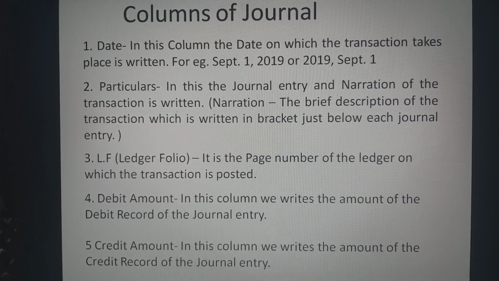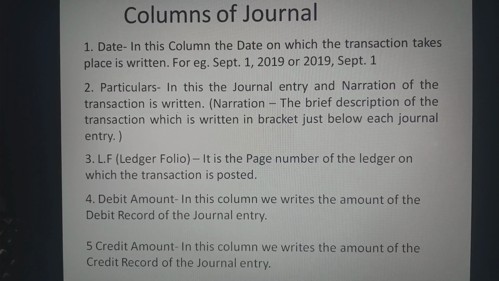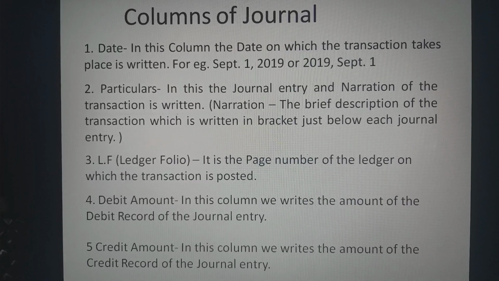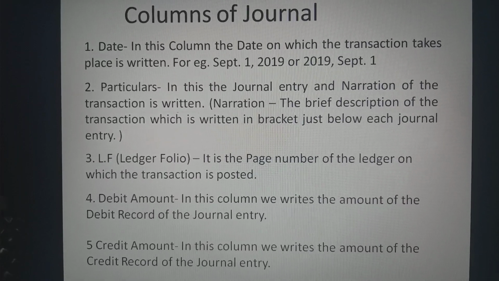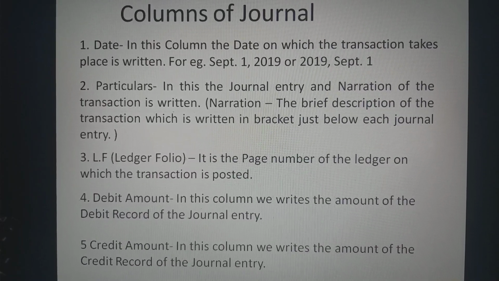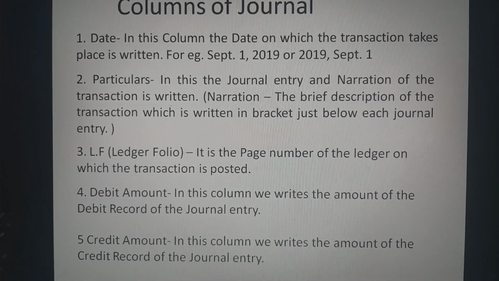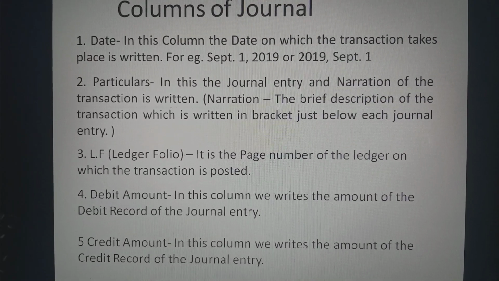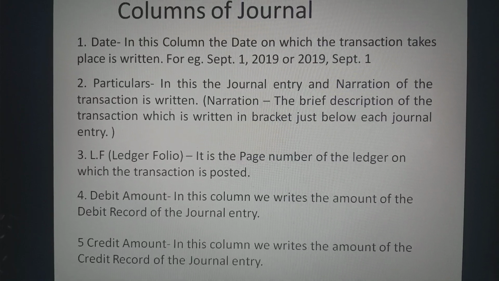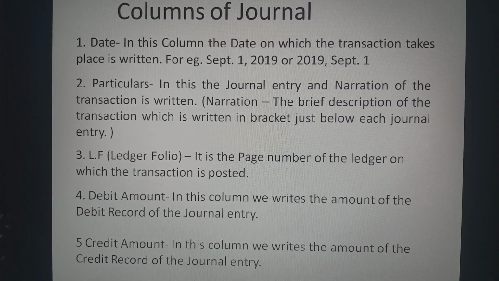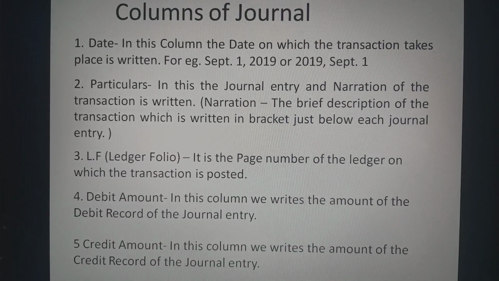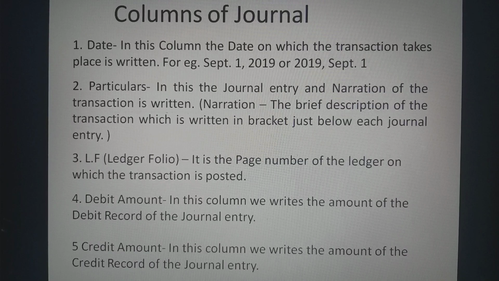The third column in journal is ledger folio. In short, it is written as LF. Actually, it is the page number of the ledger on which the transaction is posted. In the process of accounting, after recording transactions in journal or in subsidiary books, the transaction has to be posted in ledger. That is the second stage of accounting process, which is known as classifying.